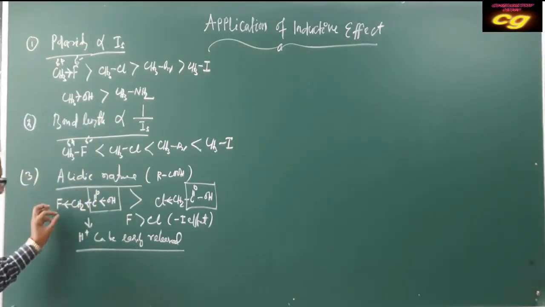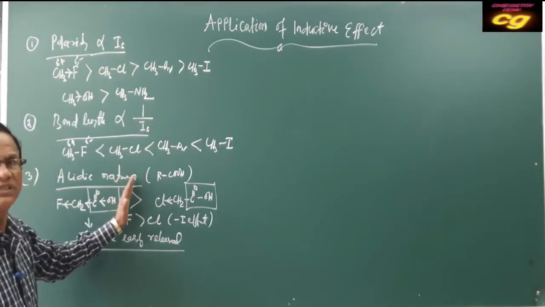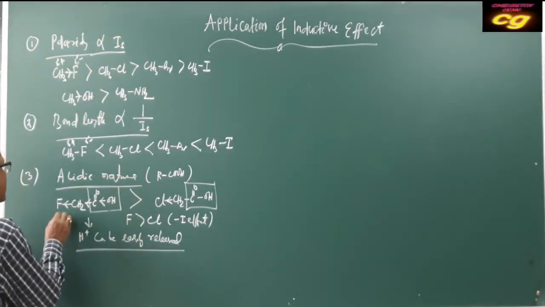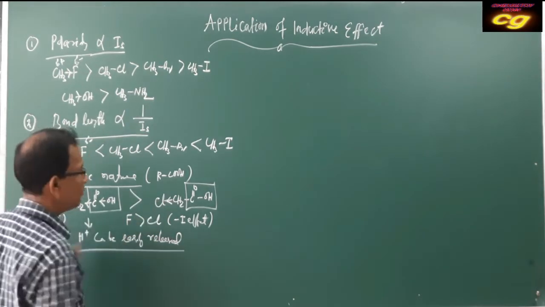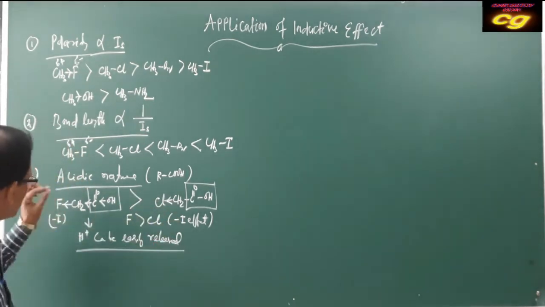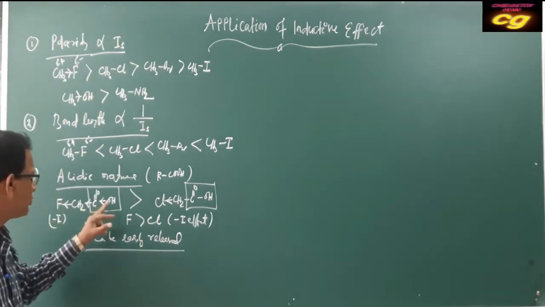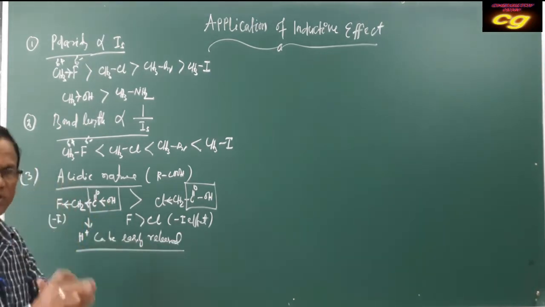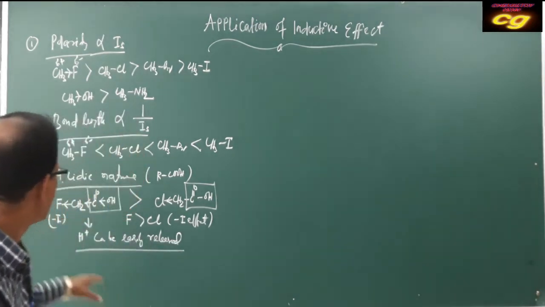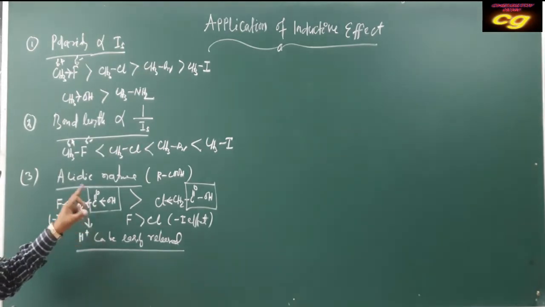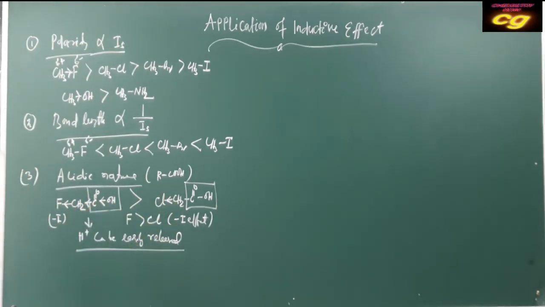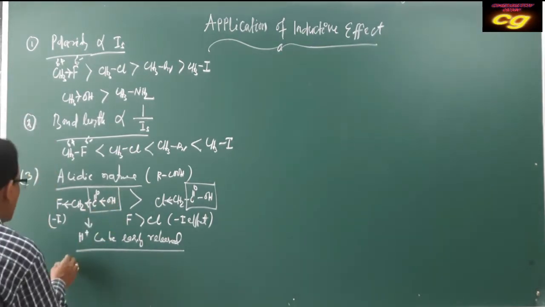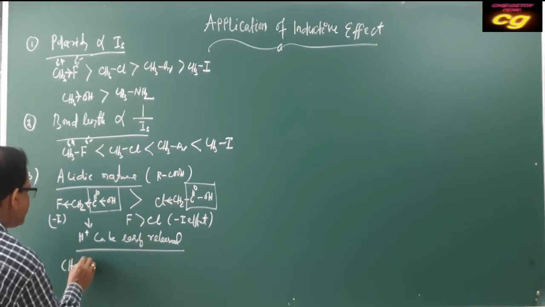So what happens in the case of carboxylic acid? If a minus effect group is there, then it is a minus effect in both cases, but here the minus effect is more. So the electron density on oxygen is less. If electron density is less, H plus can easily release. That's why fluoroacetic acid is more acidic than chloroacetic acid. Similarly, that is regarding the minus effect. Now if you compare with acetic acid,